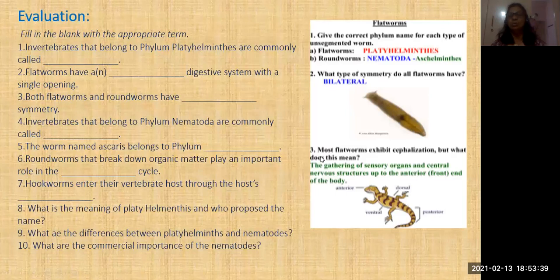So go through this, note down this evaluation, complete this and even this worksheet also. The answers are already given, but try to read it properly.